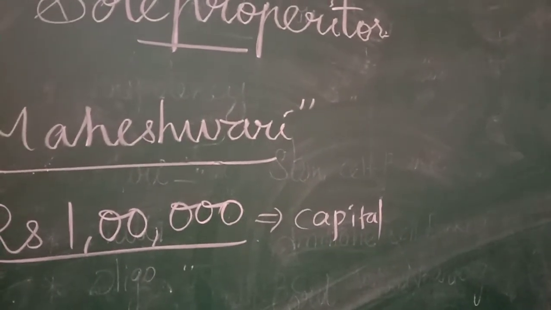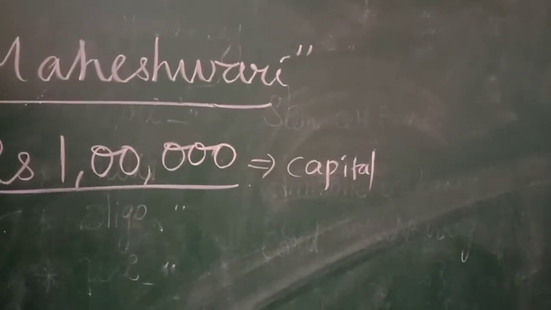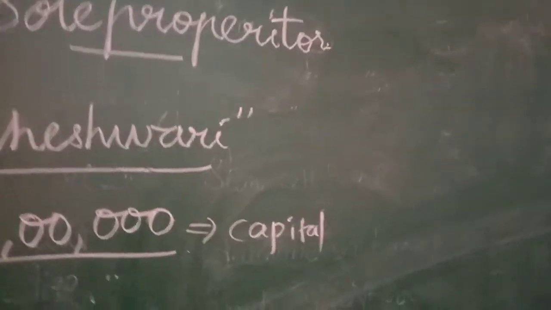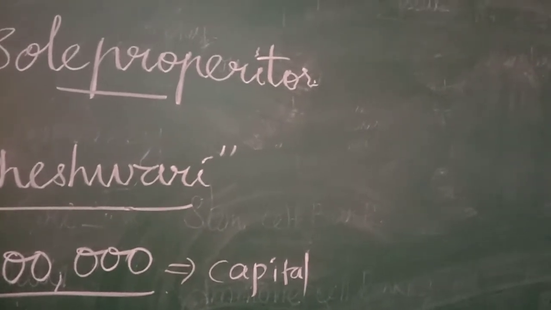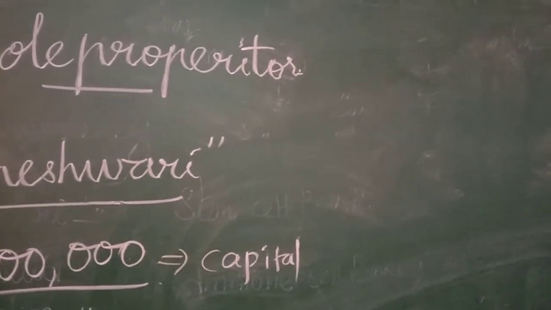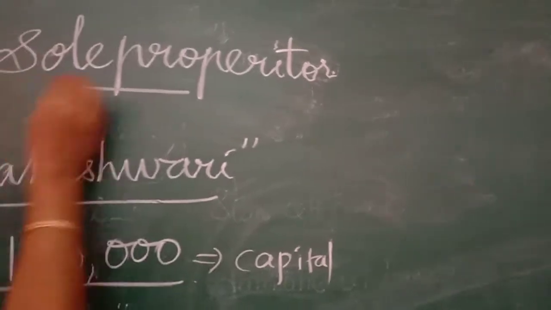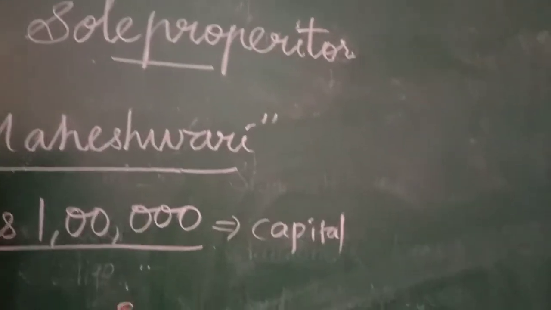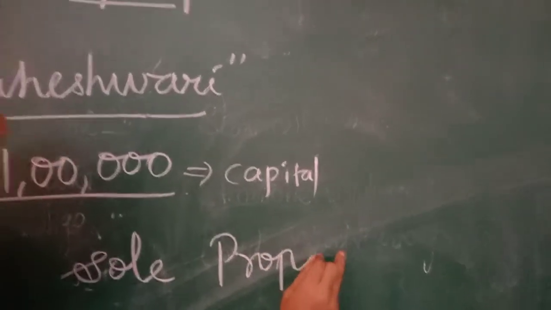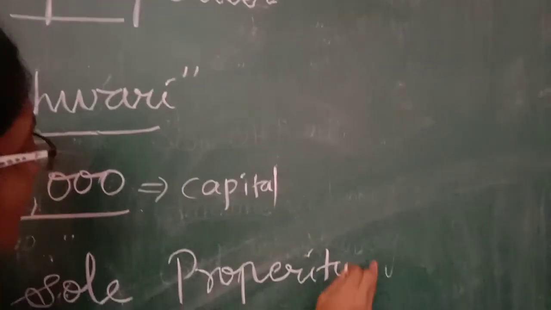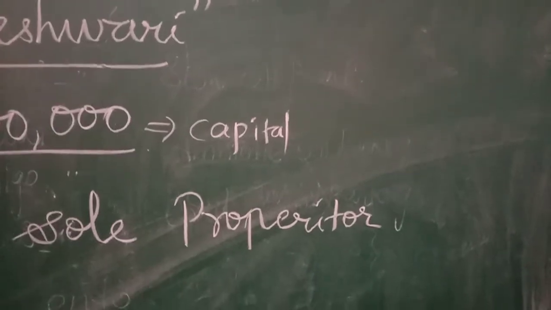A sole proprietorship does not have many legal formalities. Proprietor we have studied in accounts.